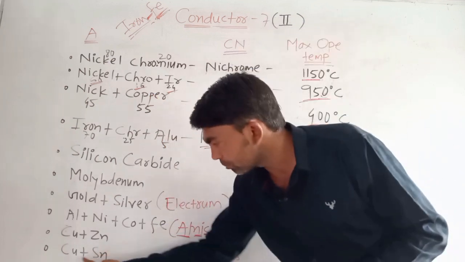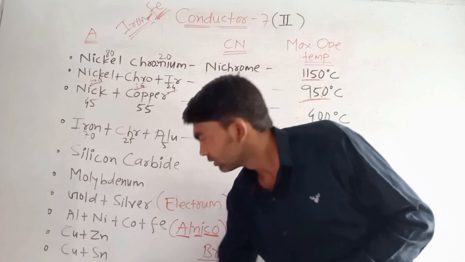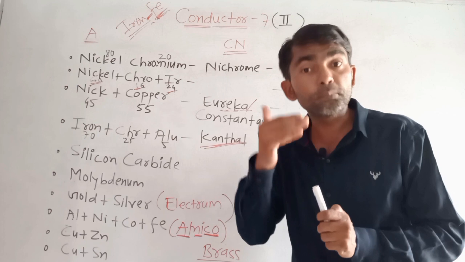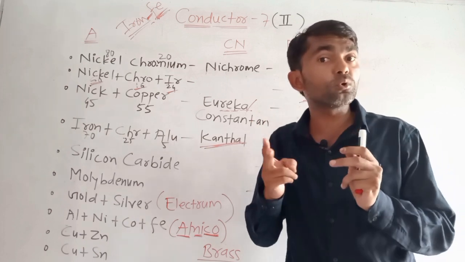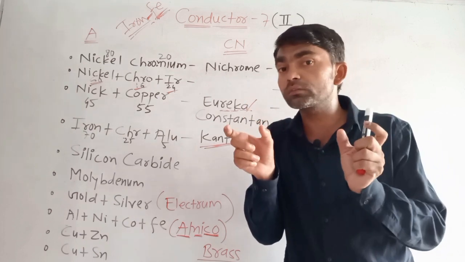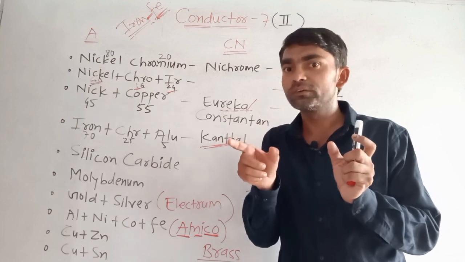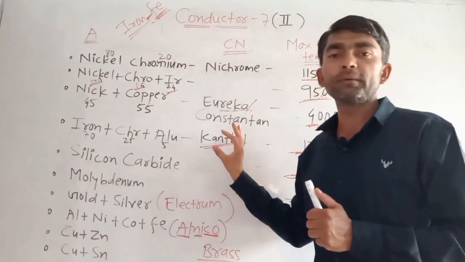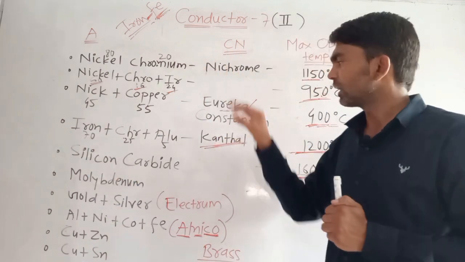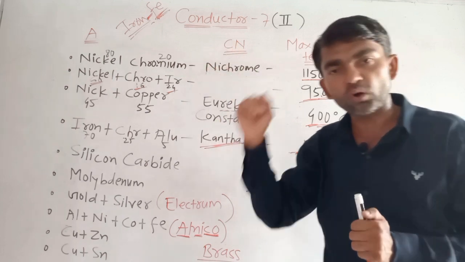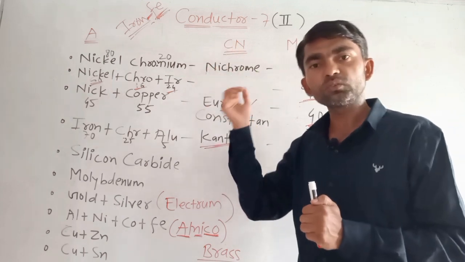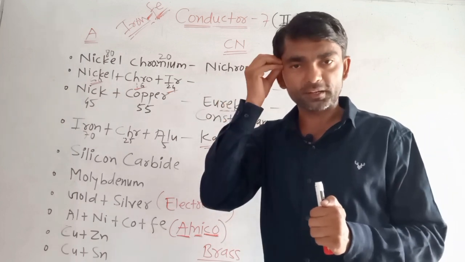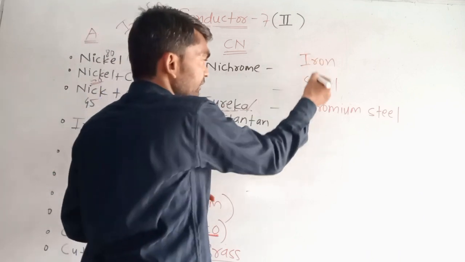So then copper plus tin. What do we say to this composition? Copper plus tin, bronze, guys. What is the difference between brass and bronze? How do they look? See in Google Chrome to retain it in your mind for a long time. These are very important elements from the exam point of view, guys, the alloys that I have selected and taken here. So you need to revise them again and again to fit them in your mind. These three elements are important, guys.